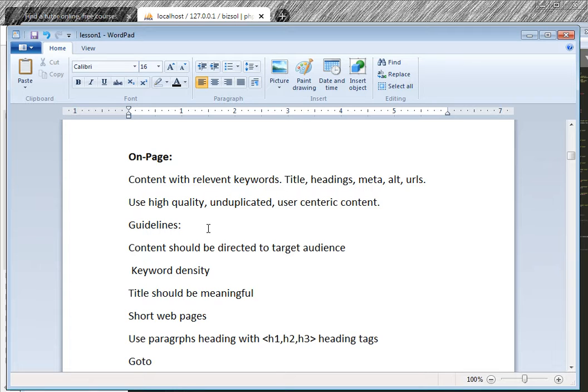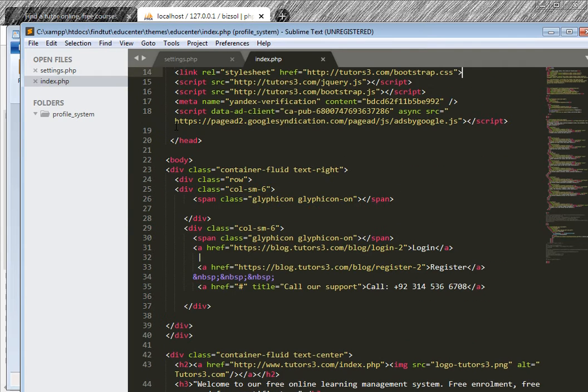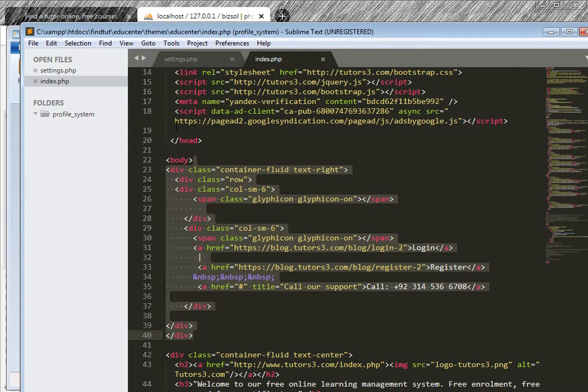Then keyword density. Keyword density means if there are 100 words in the body tag, content starts from here, the search engine will see every word and count.